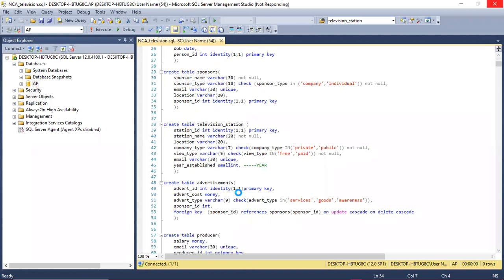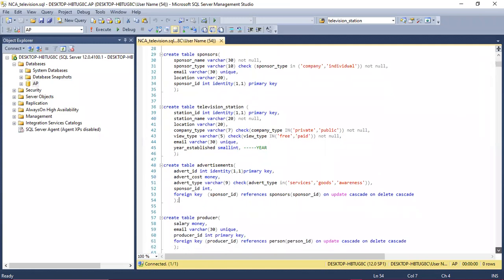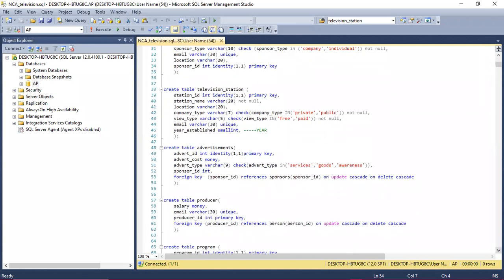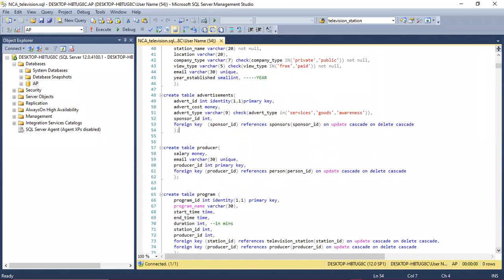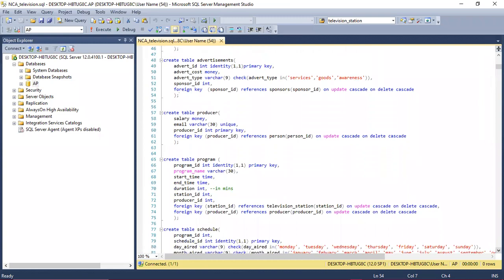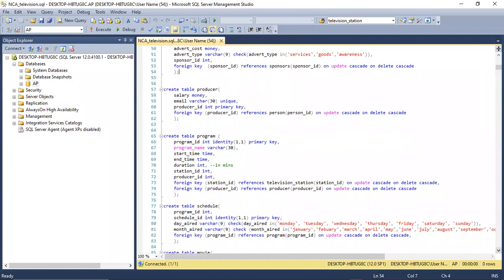But advertisement ID was also an int, and the ad type was VARCHAR, and I had 3 types, which were services, goods, and awareness. So I put this awareness there. For example, if the Ministry of Communication wants to run some, let's say, awareness adverts such as COVID and stuff like that. So yeah. Then my duration of the program is in ints and in minutes.